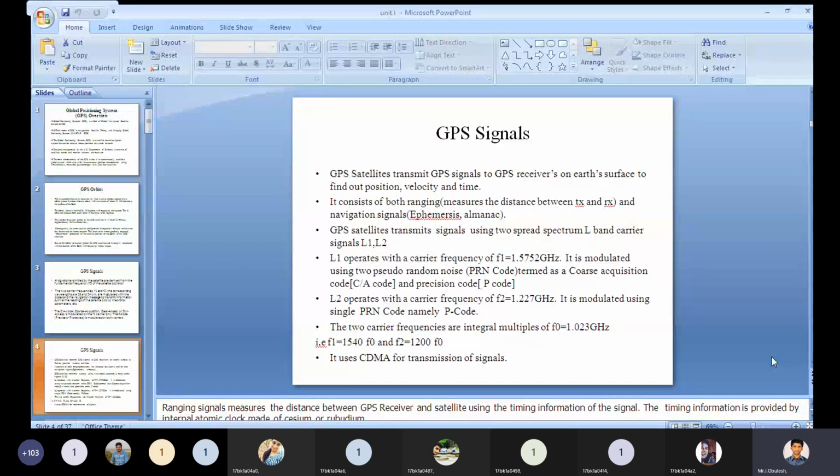L1 operating frequency is 1.5257 gigahertz and it is modulated using the C/A code and P code.